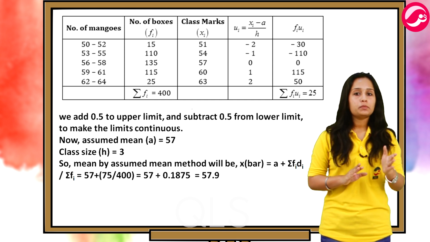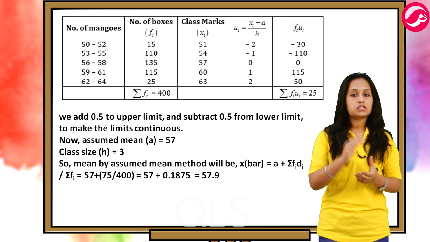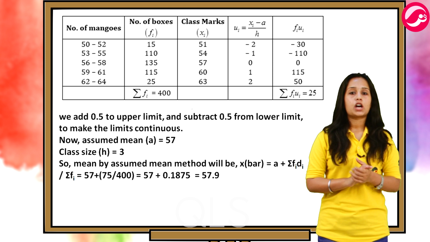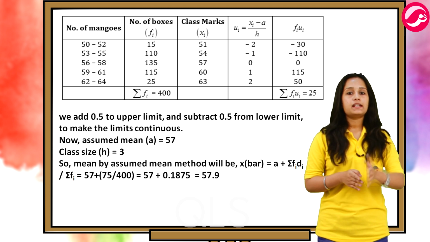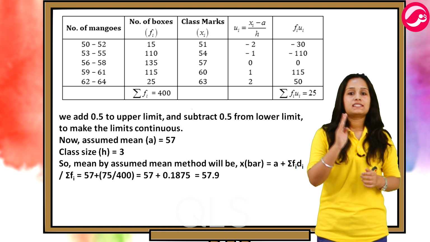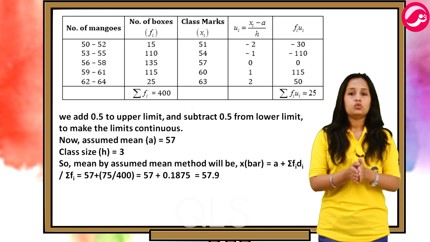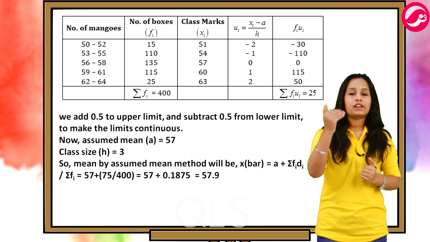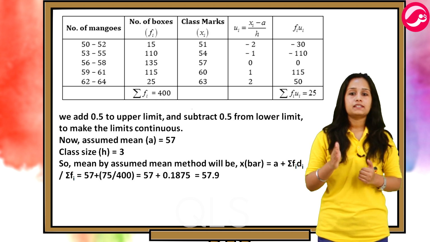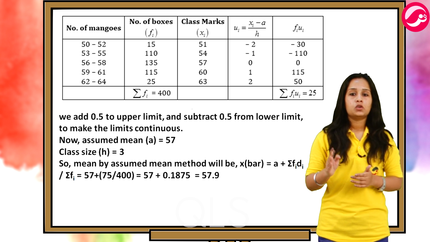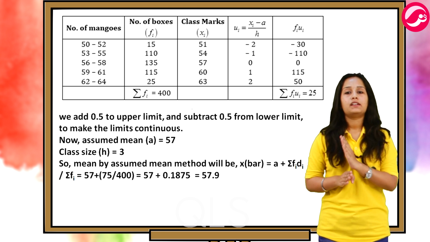So here assumed mean a will be equal to 57 as we can see from the table. Class size h is equal to 3. So what mean do we get from this? x bar is equal to a plus sigma fi di divided by sigma fi, that is equal to 57 plus 75 divided by 400, that is 57 plus 0.1875, which is nothing but 57.19.